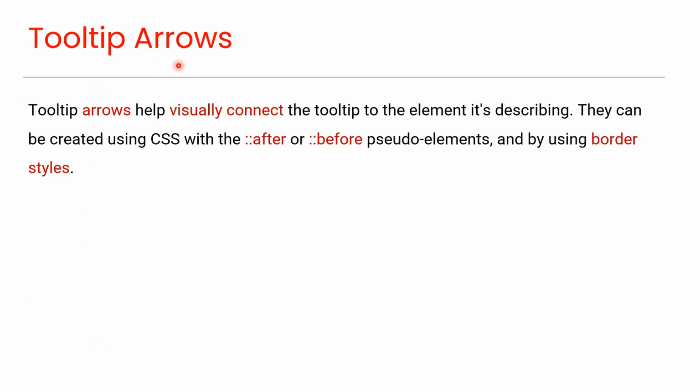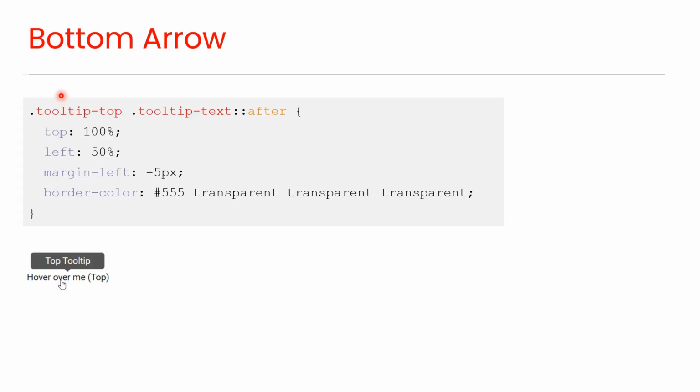Tooltip arrows. Tooltip arrows help visually connect the tooltip to the element it's describing. They can be created using CSS with the after or before pseudo elements, and by using border styles. Now we'll see how to add arrows to tooltips. Bottom arrow. In this example, a bottom arrow is created for the top tooltip by using the after pseudo element and adjusting its top, left and border color properties. And you can see the preview here.